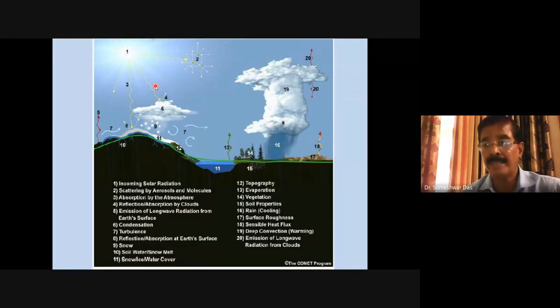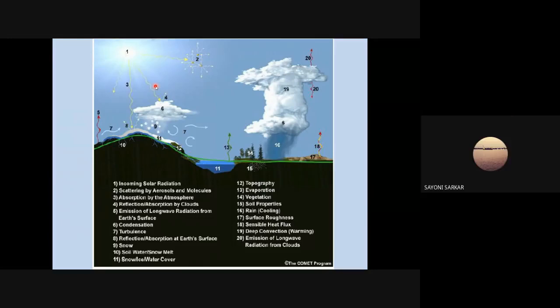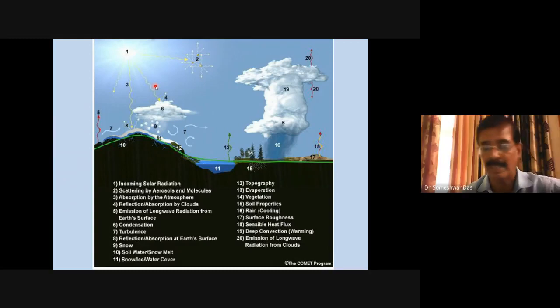And what is the unit of the cloud amount? Do you know? How do you measure the cloud amount? Octa. Octa. Yes, yeah, sir, in octa. Exactly, in octa. We call it octa because we assume that the entire sky is divided into 8 sections or 8 subdivisions, right? So we call it octa.